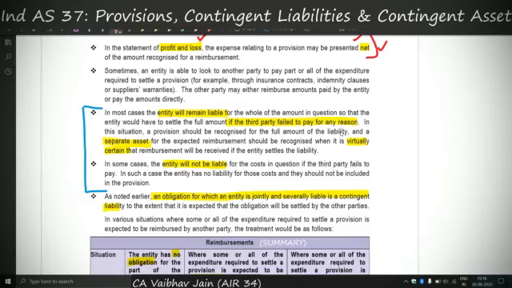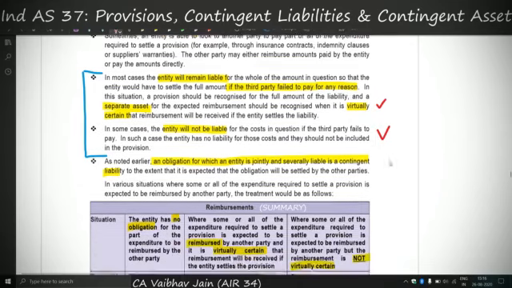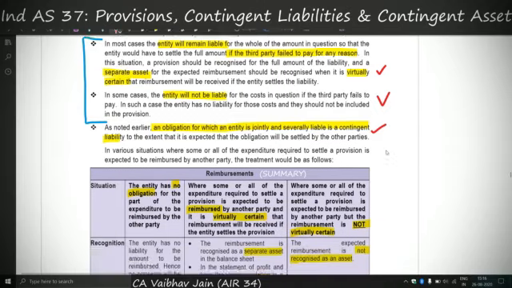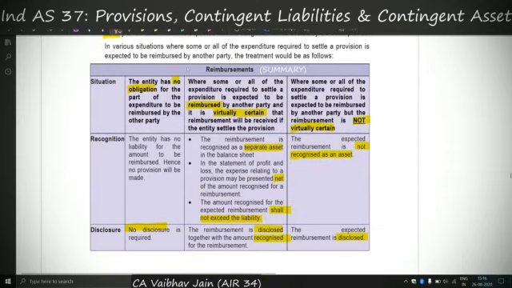Therefore, the separate asset is recognized only when it is virtually certain, and if it is not virtually certain, then I am liable to pay you whatever the warranty obligations are. And in case an entity is jointly and severally liable, then a contingent liability is recognized for the other entities' part, as we covered earlier. Now this is again a summary type of table for reimbursements.